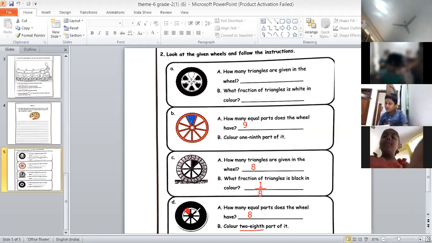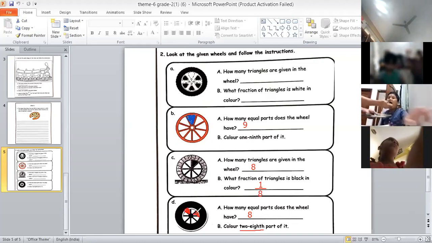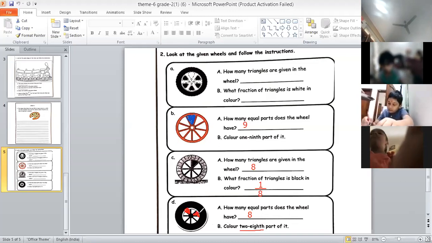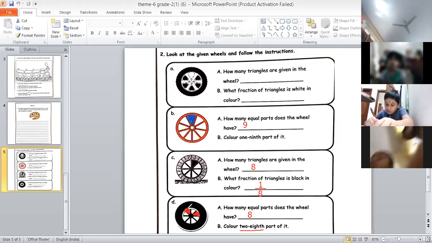1 and 2. You can color any 2 parts of it. Okay, it's up to you. And don't forget to write the date in classwork. Today's date is 4th of March.